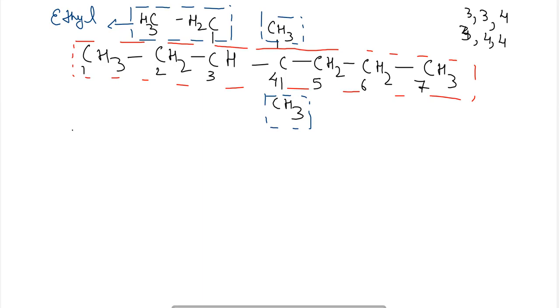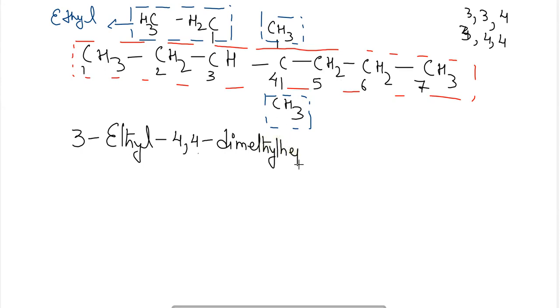Then the name of this compound will be 3-ethyl. Why ethyl first? Because alphabetically E is before M. 3-ethyl, 4,4-dimethyl, then 7 carbons means heptane. So the compound name will be 3-ethyl-4,4-dimethylheptane.